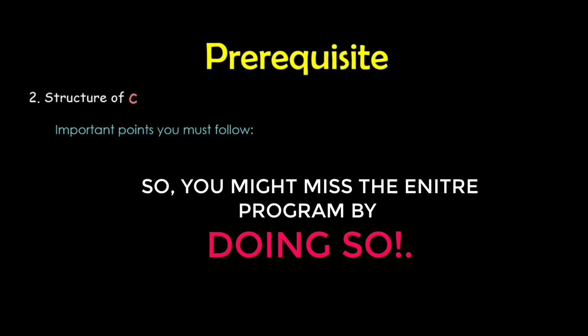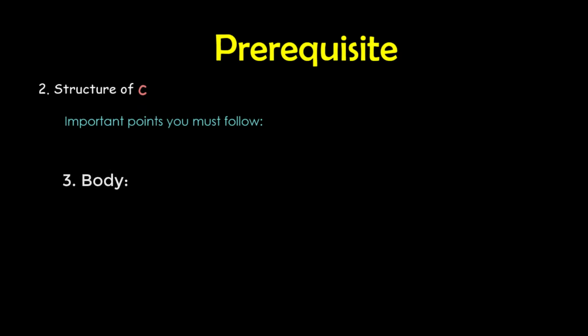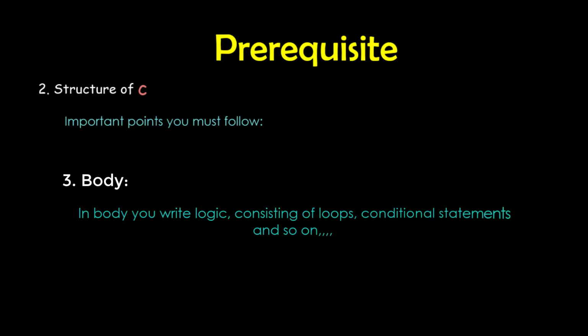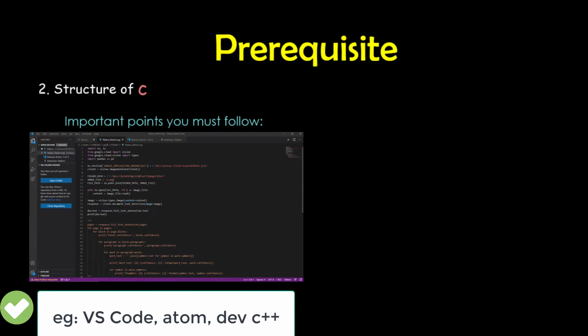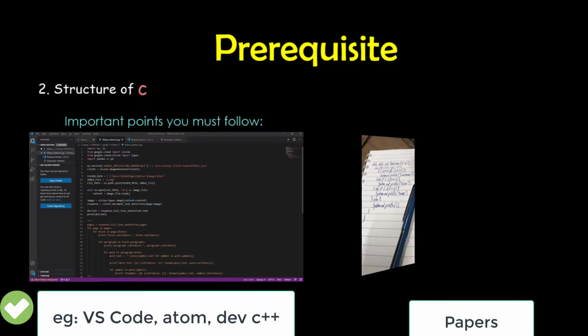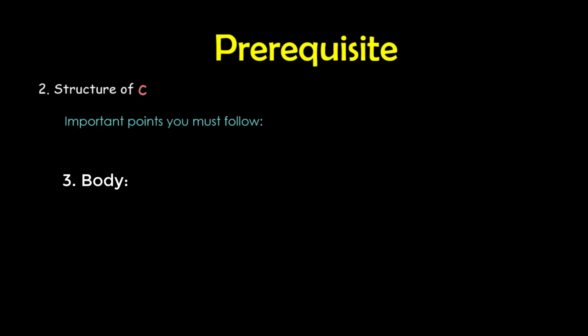Now it all comes down to this final step, the body, which is number 3. In the body, you write logic which may consist of loops, functions, and so on. Now make sure you are clear on what you are writing, and every statement in the body should be used, which is a good practice. From now on, make sure you write logic on IDEs but not on paper, which makes you good with IDEs, improving your efficiency. So do not forget these points whenever you are coding. Chalo, let's dive in.